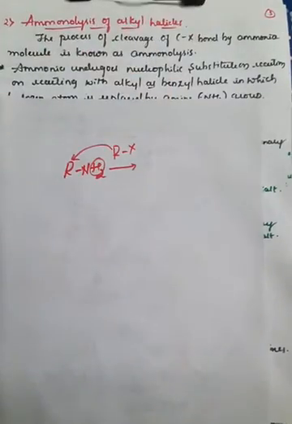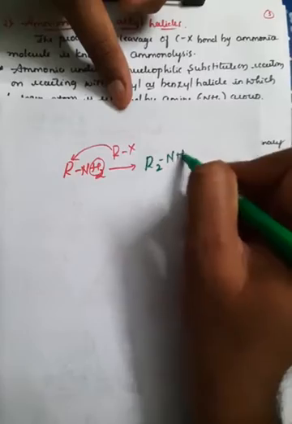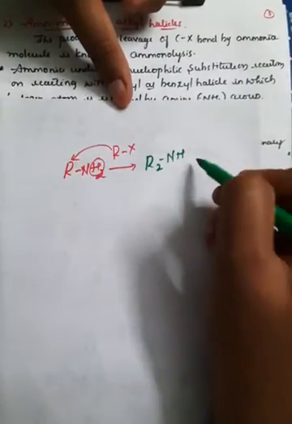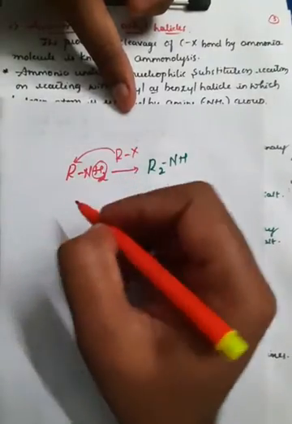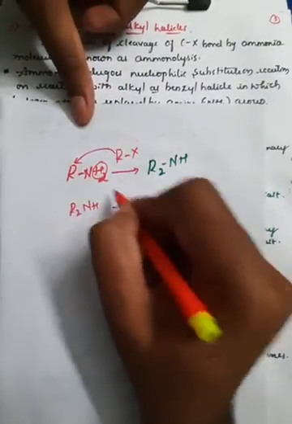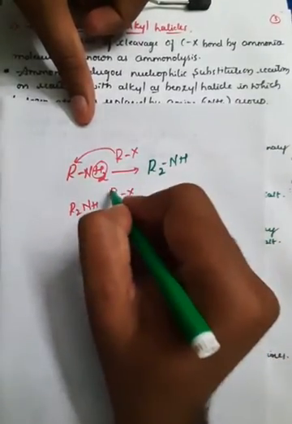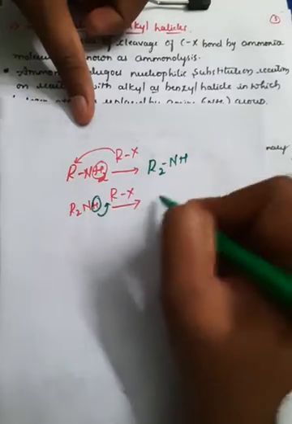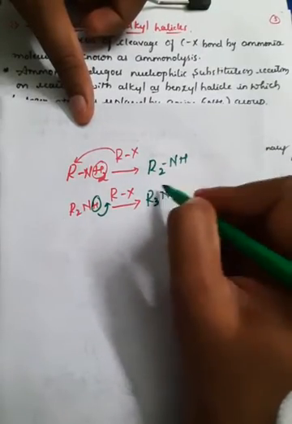Due to the replacement of one hydrogen, it becomes R2NH. Further, if you take R2NH and again react with RX, this R will replace the hydrogen atom and it will convert into R3N.